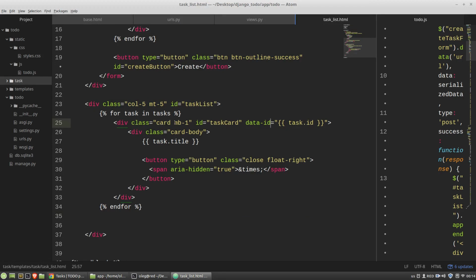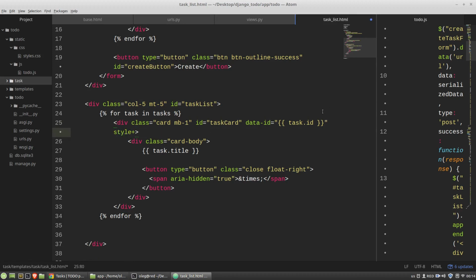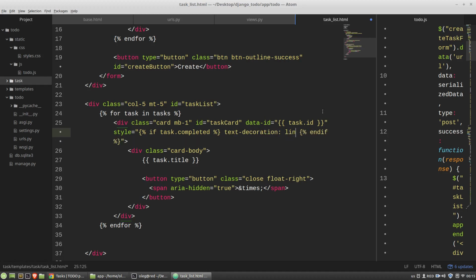So to the card I am adding the inline style attribute, and here if task completed, then text decoration will be line through. Let's test it.